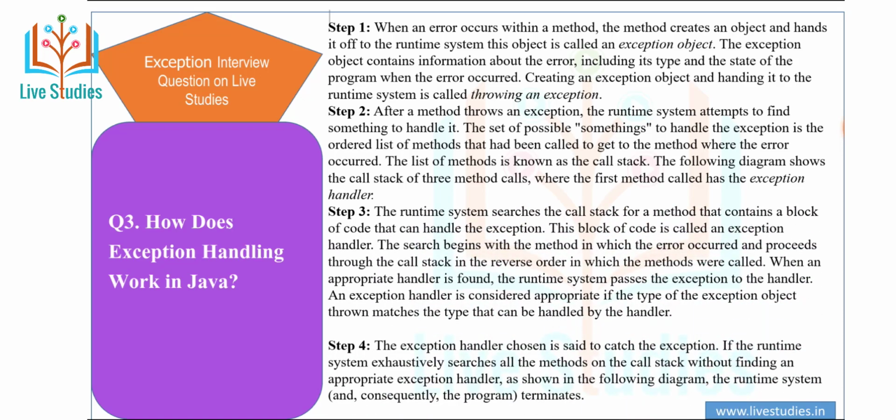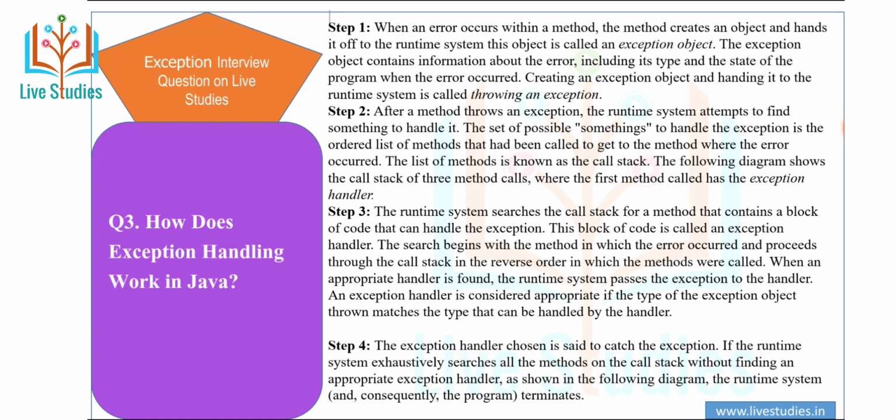Third step is the runtime system searches the call stack for a method that contains a block of code that handles the exception. This block of code is called an exception handler. The search begins with the method in which the error occurred and proceeds through the call stack in the reverse order in which the methods were called. When an appropriate handler is found, the runtime system passes the exception to the handler.